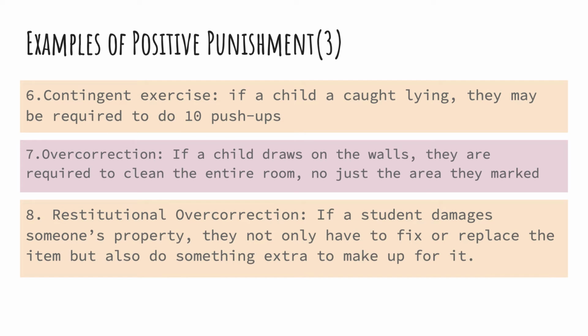Contingent exercise: if a child is caught lying, they may be required to do 10 push-ups. Overcorrection: if a child draws on the walls, they are required to clean the entire room, not just the area they marked. Restitutional overcorrection: if a student damages someone's property, they not only have to fix or replace the item, but also do something extra to make up for it.